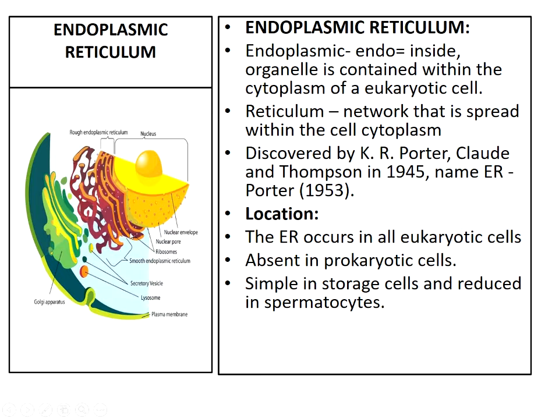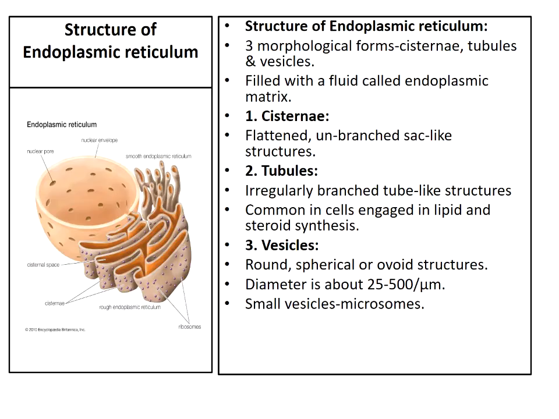Next let us move on to the structure of endoplasmic reticulum. Endoplasmic reticulum is an extensive three-dimensional network of vacuolar system that extends from the nuclear membrane up to the plasma membrane.